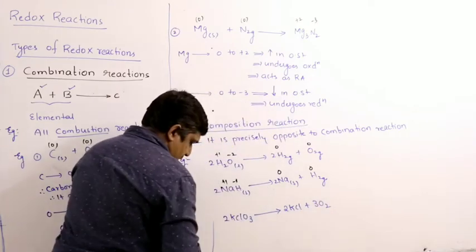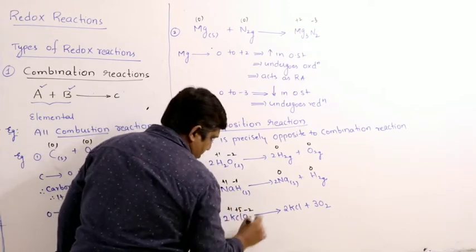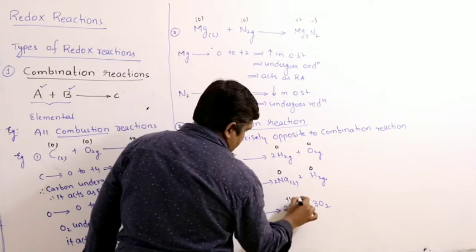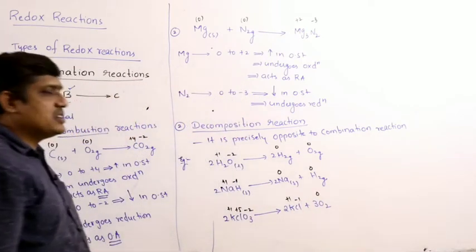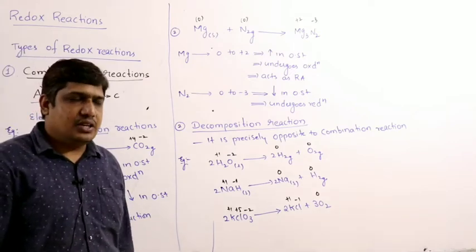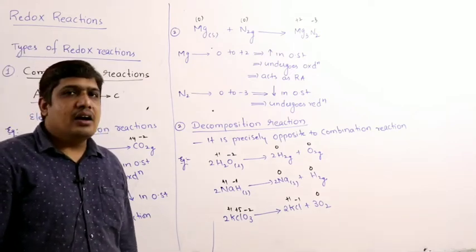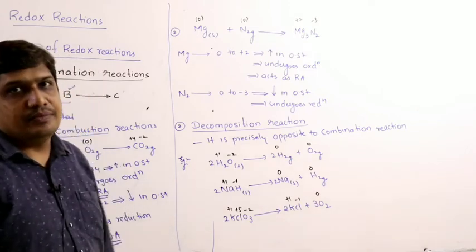Potassium +1, chlorine +5, oxygen -2, then potassium +1, chlorine -1, oxygen 0. So potassium is not undergoing any change in its oxidation state in the reaction. If an ion or species does not undergo any change, we call it a spectator ion.